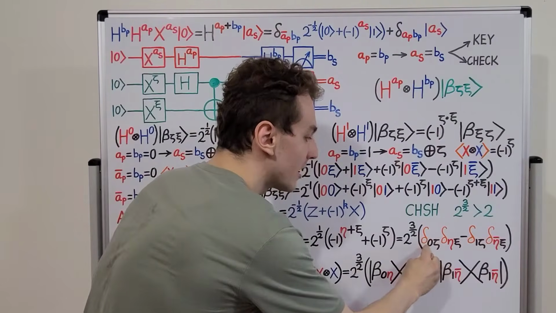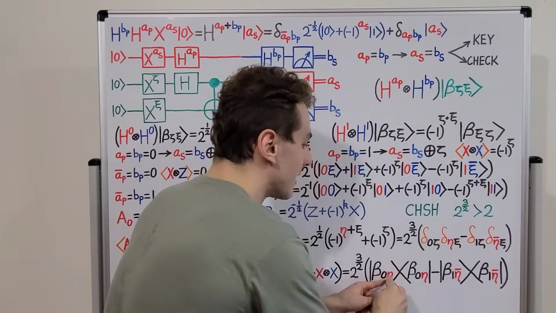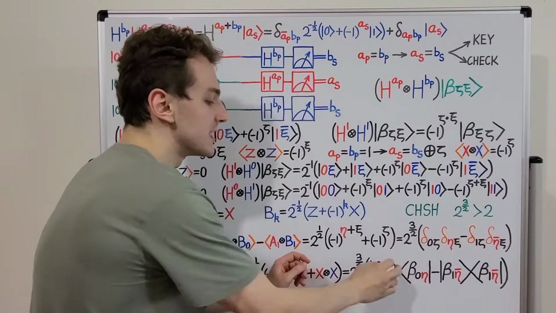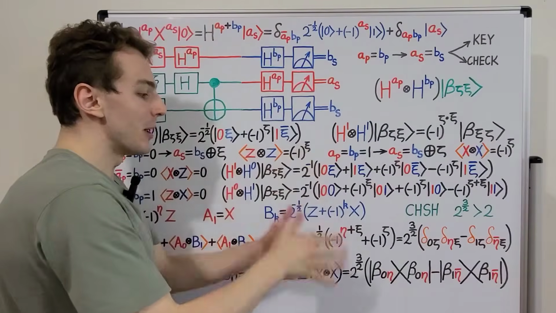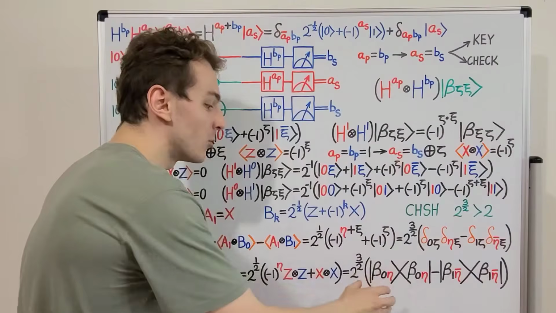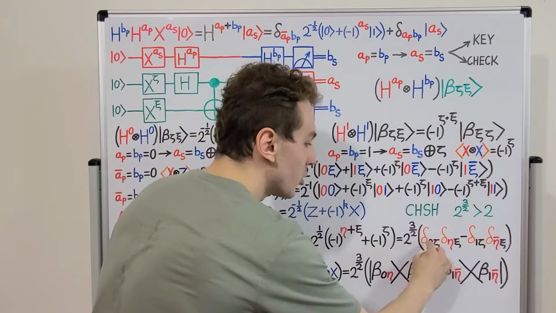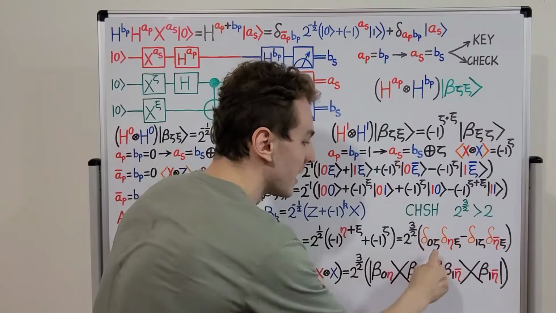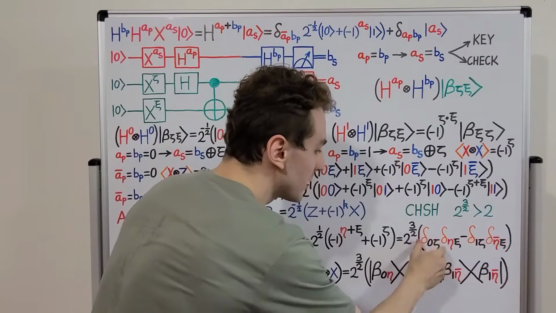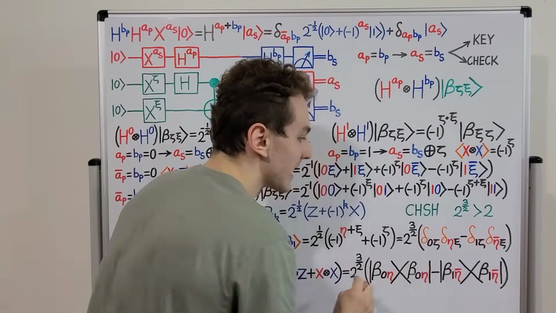So zeta has to have the value of 0. And we need xi to have the value of eta. And that's going to give us a non-zero value. But because these Bell states form an orthonormal basis, we're going to get 0 if these values don't match. So these will switch off if we don't have these values equal to each other. So this tells us that this term is only going to switch on if we have zeta equal to 0 and xi equal to eta.